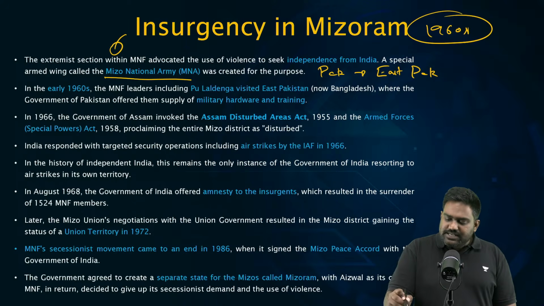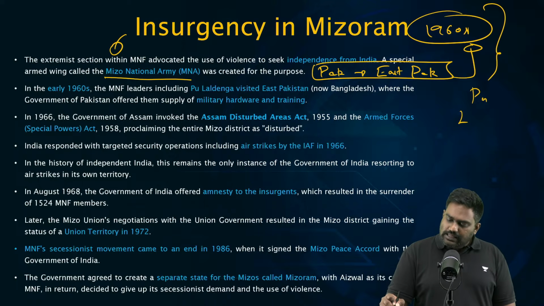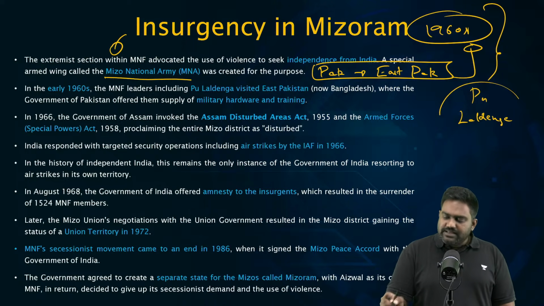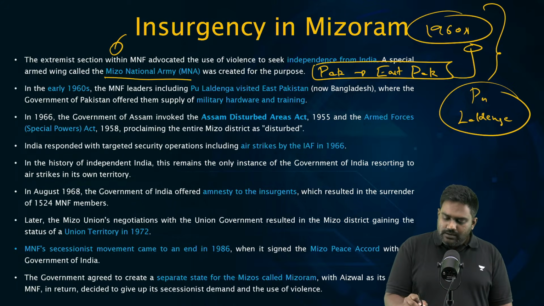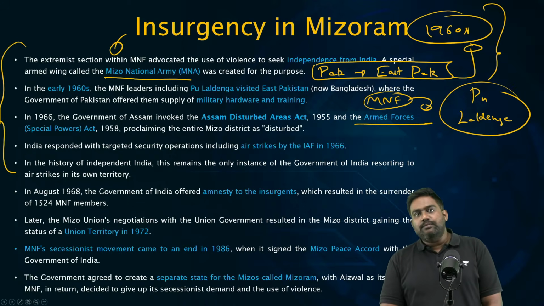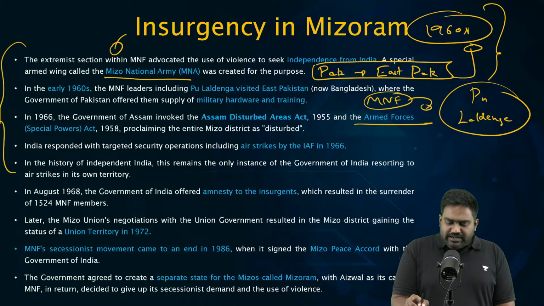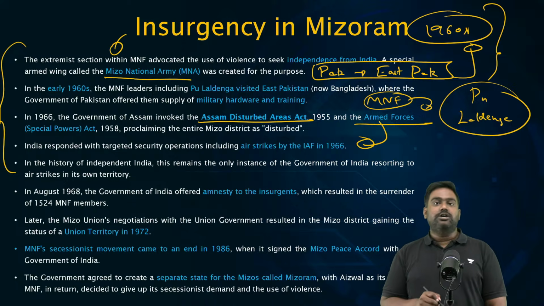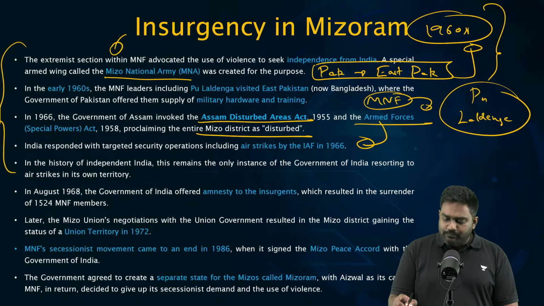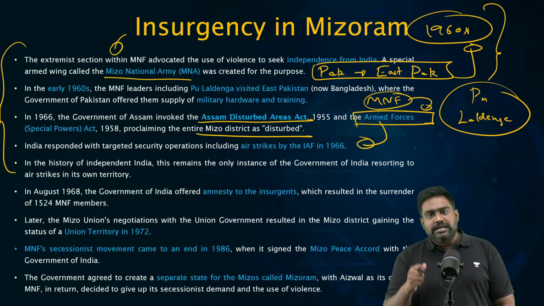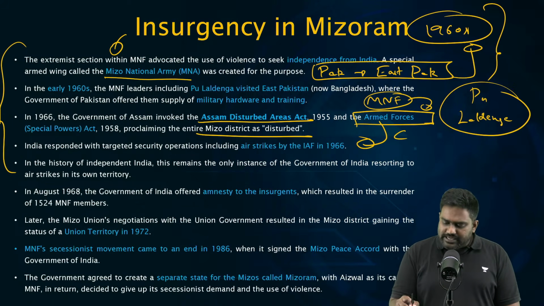So in the 1960s, Pakistan waged this covert war by supporting Pu Laldenga, by giving them funds, arms, weapons, and military training and safe havens in East Pakistan, through which the MNF targeted India. Large scale attacks were taking place. So India responded by declaring the area a disturbed area, and AFSPA was introduced. And with these special powers, the Indian Armed Forces and Assam Rifles started large scale counter-insurgency operations to dismantle the MNF.